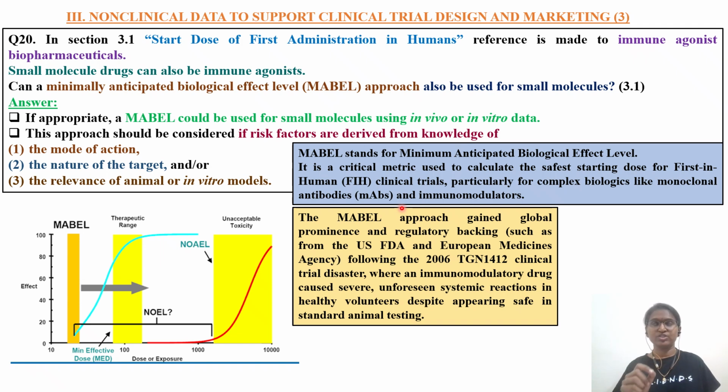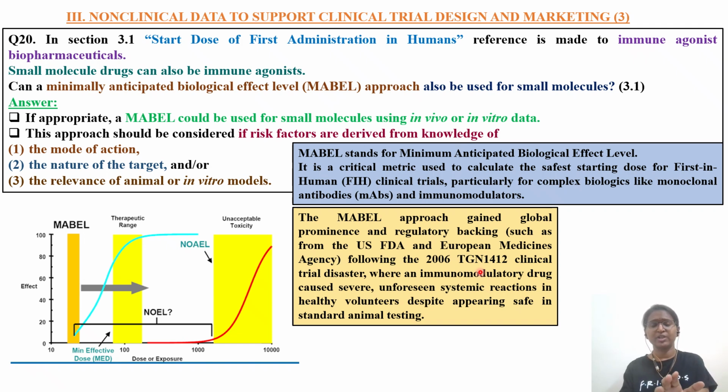Why did this MABEL approach gain so much importance? Because there was a very important historical incident which took place around 2006, I guess. They were developing a particular drug whose code name is TGN1412. Initially with this investigational drug they did animal trials in monkeys, and they found that there were no adverse effects. The monkey was fine. Then they derived a NOAEL from that monkey study and applied a fractionation. Generally for NOAEL, 10 is applied as the fractionation.